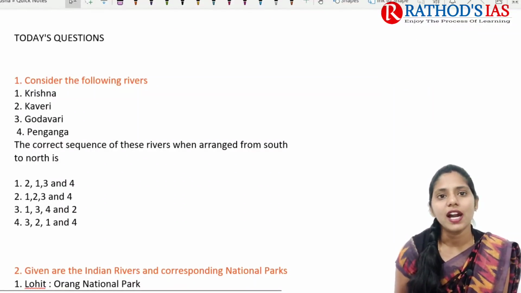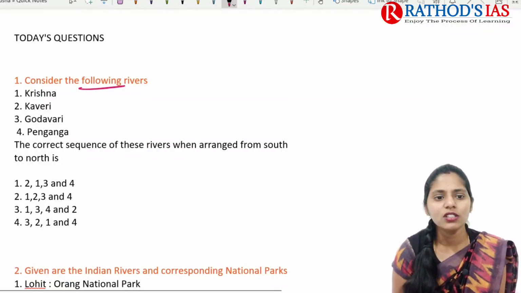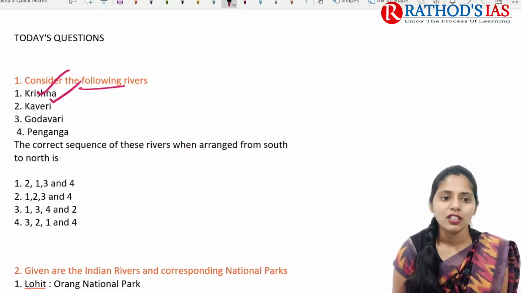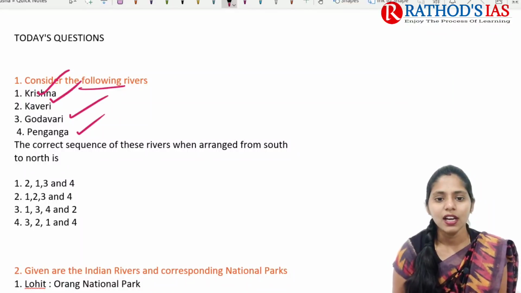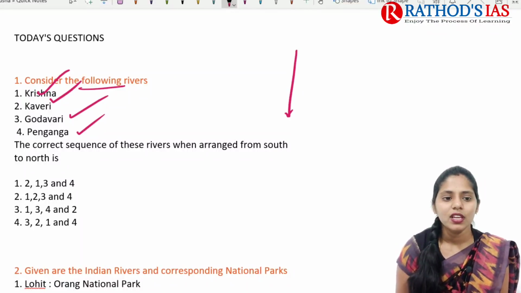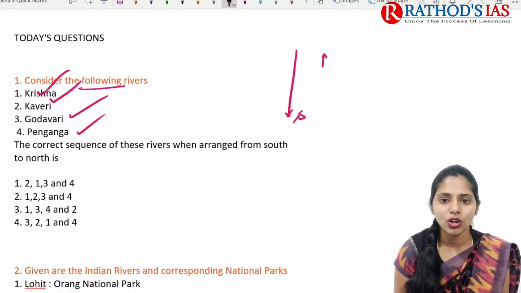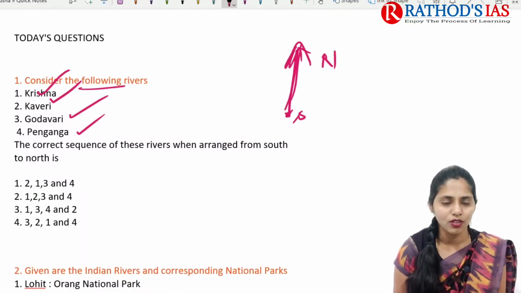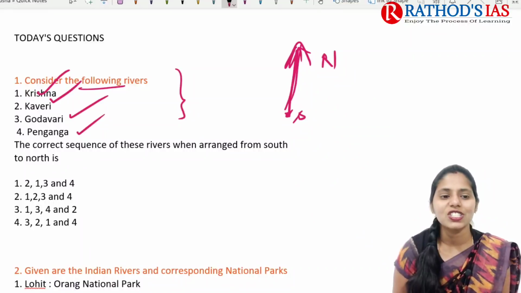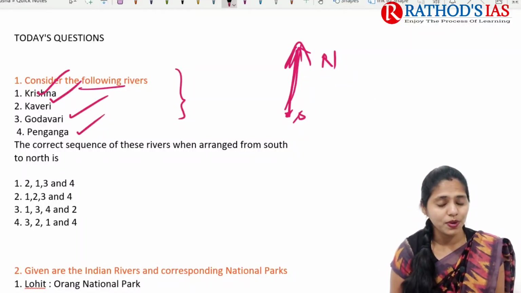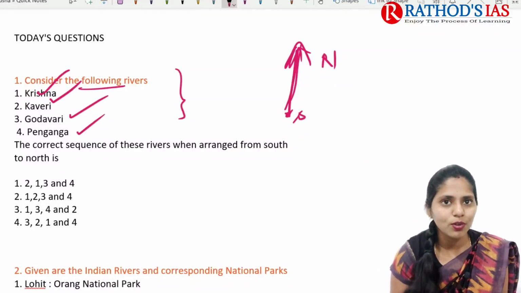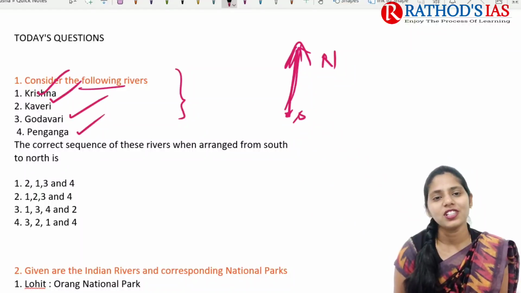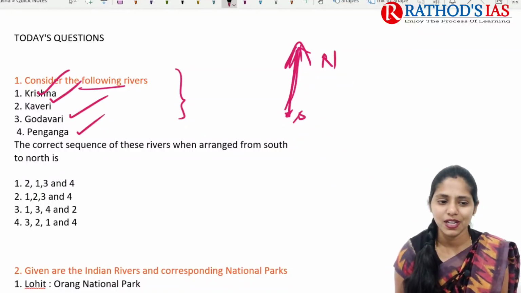The first one is regarding rivers. Consider the following rivers: Krishna, Kaveri, Godavari, Penganga, and arrange them from south to north. It is south, it is north, right? So from south to north we need to arrange those rivers. Please open your atlas, locate where these rivers are present, and try to arrange them from north to south. This type of question you can see in your UPSC prelims.